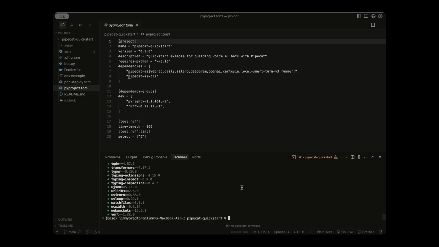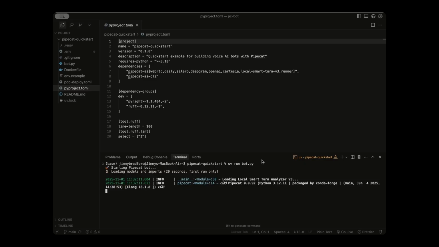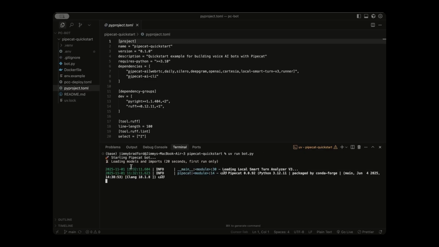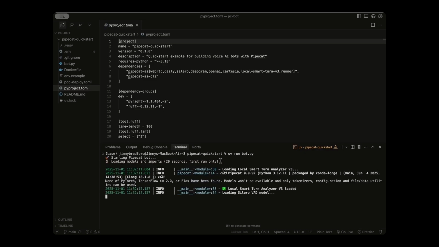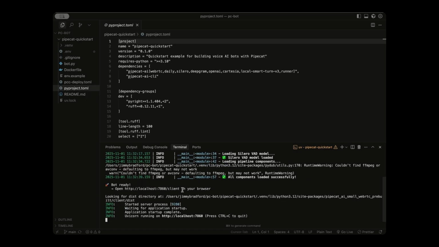Now we're ready to run our bot, and we'll be able to speak with it in the browser. So the command to run our bot is uv run bot.py. Now it's going to take a little bit longer for the first time running this. As you can see here, it takes about 20 seconds for the first run, but right now it's loading our imports. And now it looks like it says our bot is ready, and we can open it at this link in our browser. So let's head over to localhost. You can do that by holding down the command button and then clicking this link.